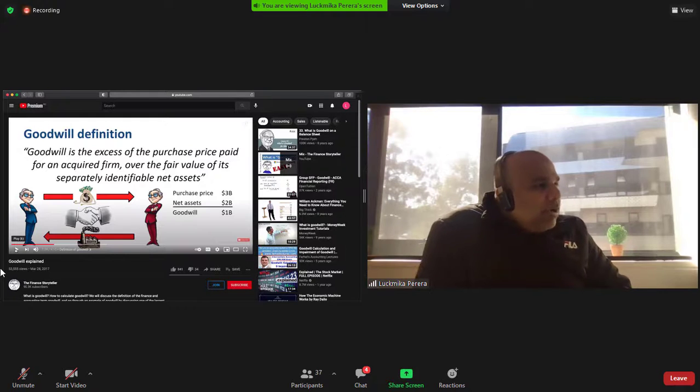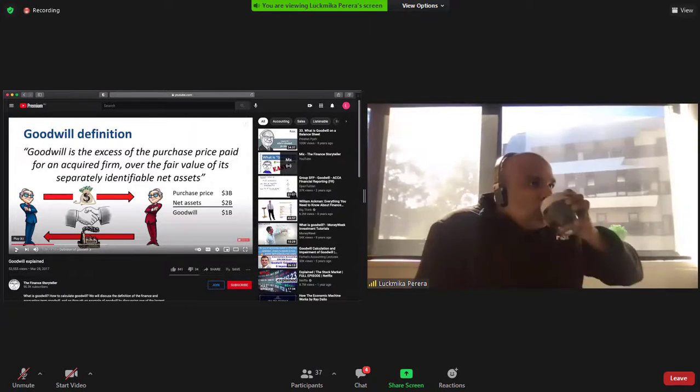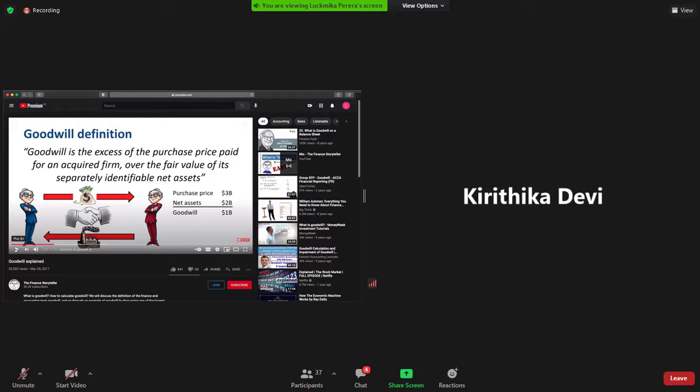So now, can somebody explain to me the difference between intangible assets and goodwill? Do you say that goodwill adds some intangible assets like trademarks?